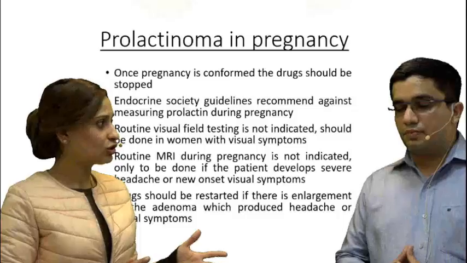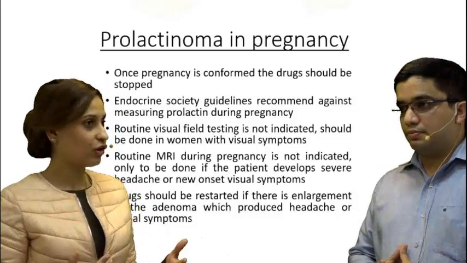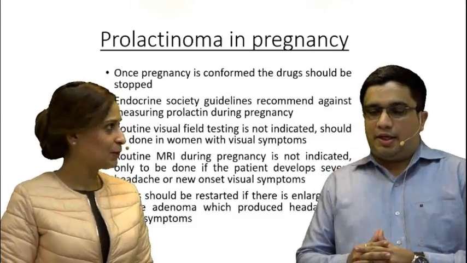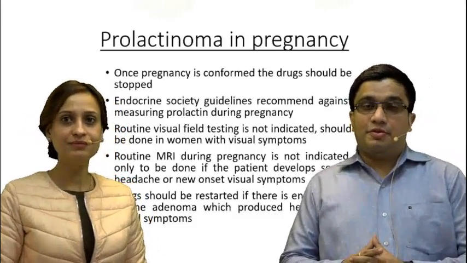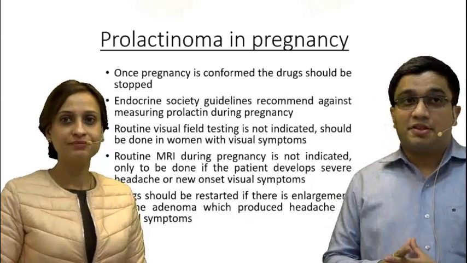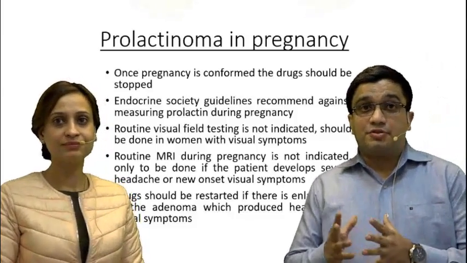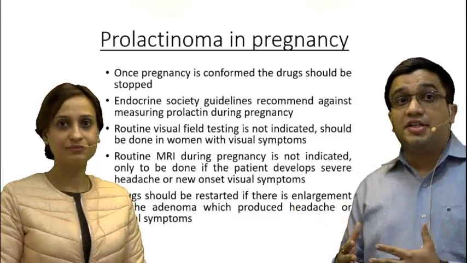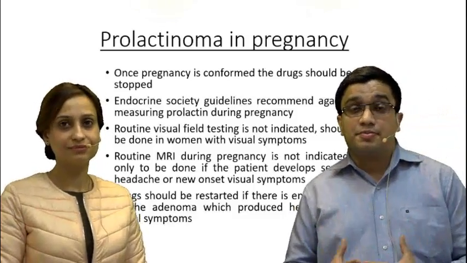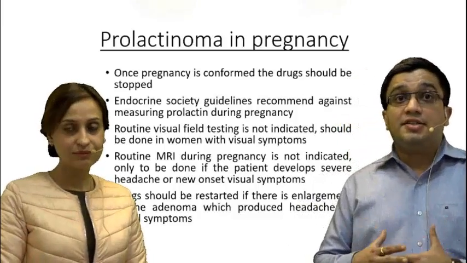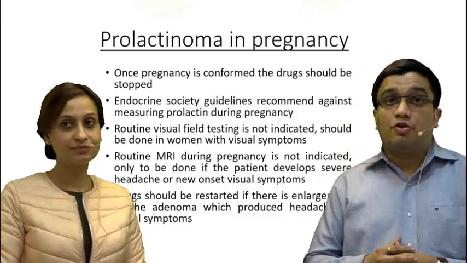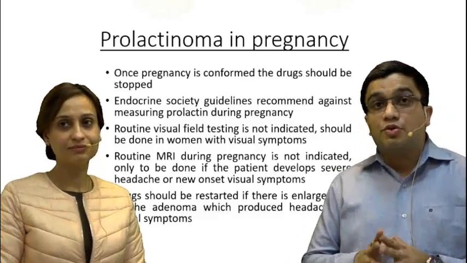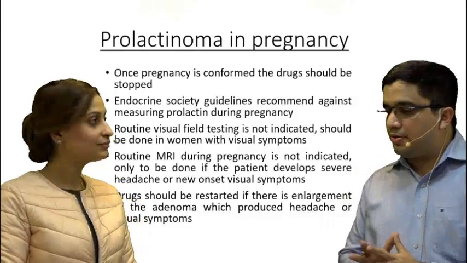And now I would like to ask Dr. Achin, because there is a doubt amongst the gynecologists and obstetricians as well: should we be routinely doing an MRI during pregnancy? Although the concept has been very old that MRI is safe in pregnancy, a routine MRI in pregnancy in patients of prolactinoma is not indicated. It should only be done in patients who develop severe headache and have a new onset visual symptom, just to know the size of the tumor. Is it growing enough or not? Should we operate, or should we give some kind of medical treatment? So MRI is not routinely indicated in patients of prolactinoma in pregnancy.